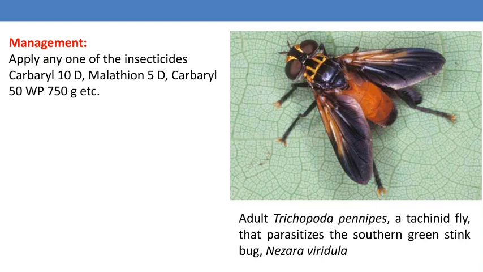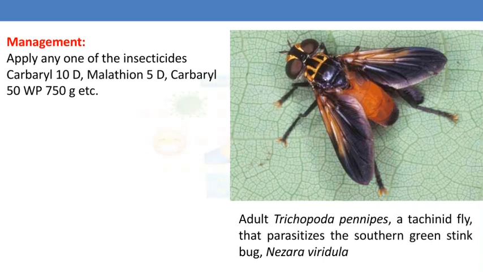Okay. Then how can we manage this green stink bug? Here in this picture the Trichopoda pennipes, a species of tachinid fly, is one of the effective parasitoids against the green stink bug. Okay. Then if we go for chemical control, we can use carbaryl or malathion for spraying or dusting purposes. Okay, these are the different major pests of the millets which reduce the yield in our field conditions. Okay, thank you.